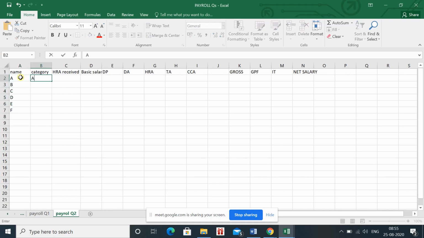And then, you can see that in the question we have given category A, B, then C. So we cannot keep the same name for the employees. We have to change it.